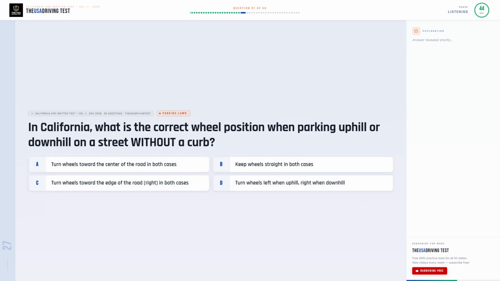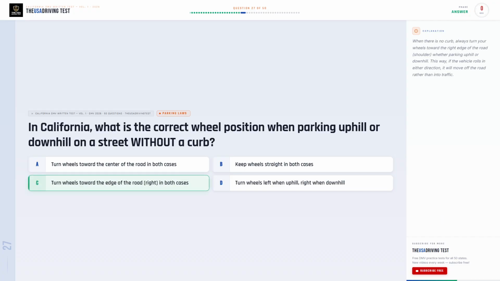In California, what is the correct wheel position when parking uphill or downhill on a street without a curb? Option A. Turn wheels toward the center of the road in both cases. Option B. Keep wheels straight in both cases. Option C. Turn wheels toward the edge of the road, right, in both cases. Option D. Turn wheels left when uphill, right when downhill.